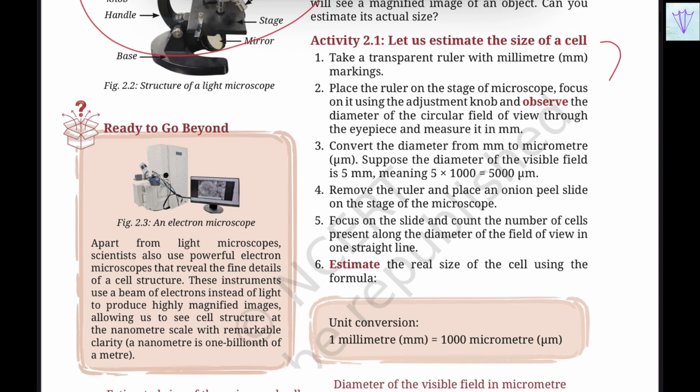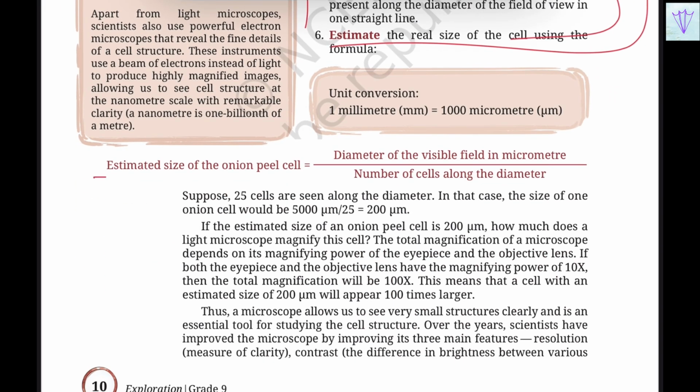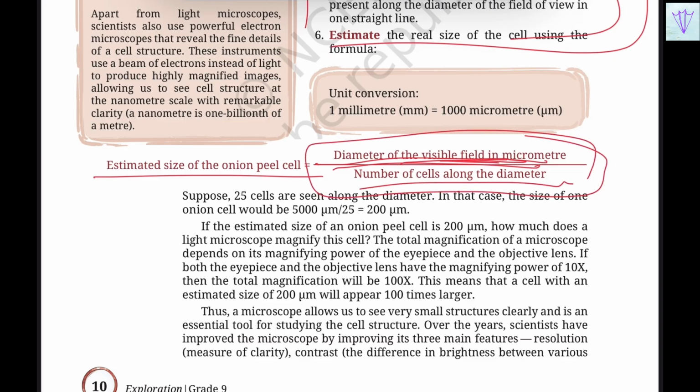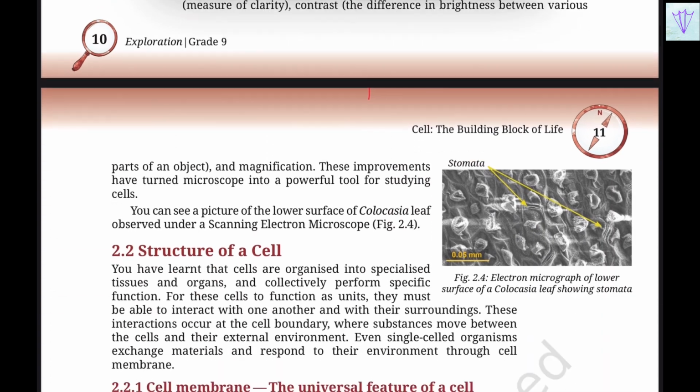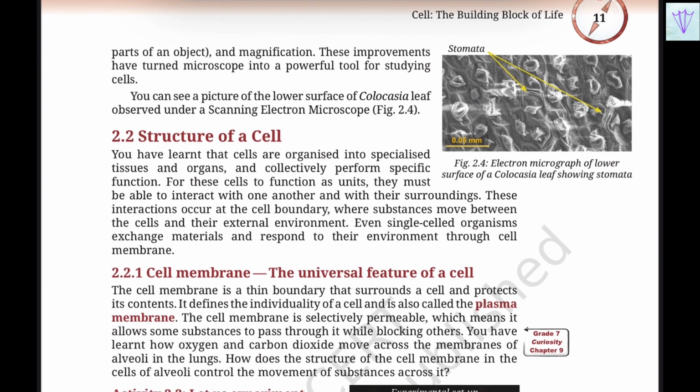And this is an experiment. One day we'll study all the experiments all together. And then the estimated size of this onion peel. So how do you actually estimate it? It is based on the diameter of the visible field in the micrometer by the number of cells along the diameter. So this is the formula which you can use for your lab works and all these things when you're trying to observe the estimated size of the onion peel cell. So this is how you calculate things. And then the structure of the cell. So you have learned these cells are organized into specialized tissues, organs, and collectively perform specific functions.